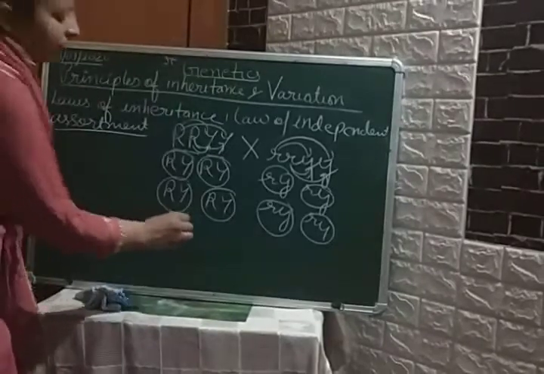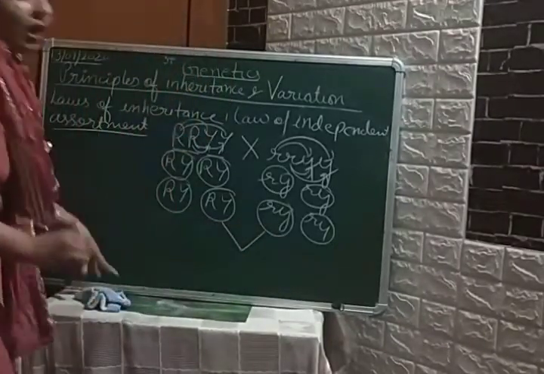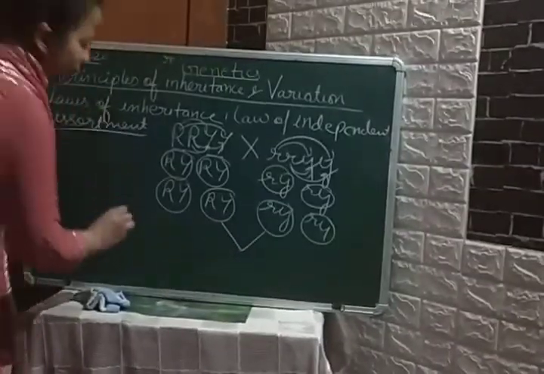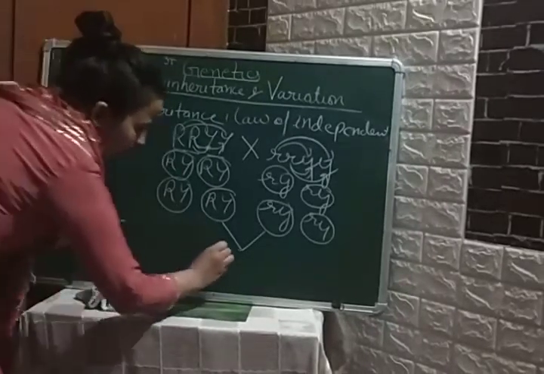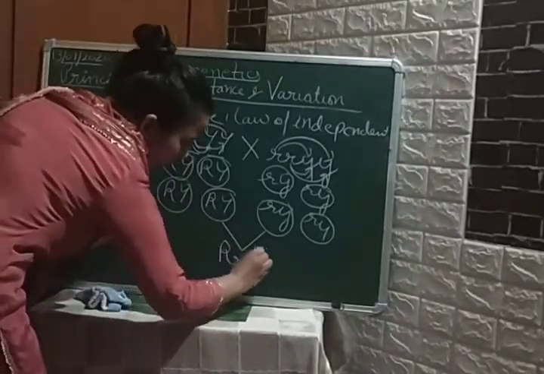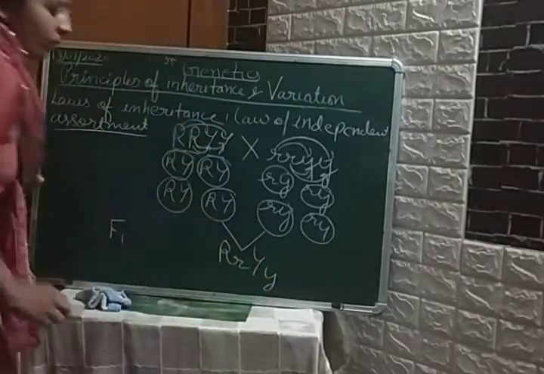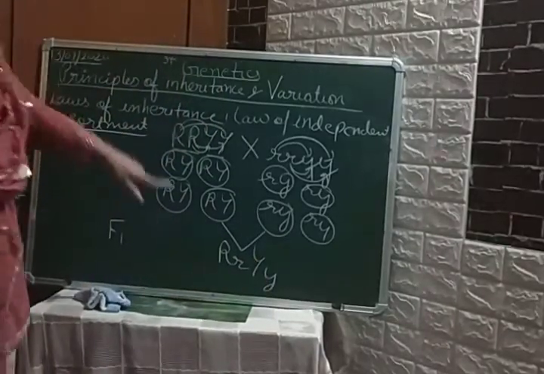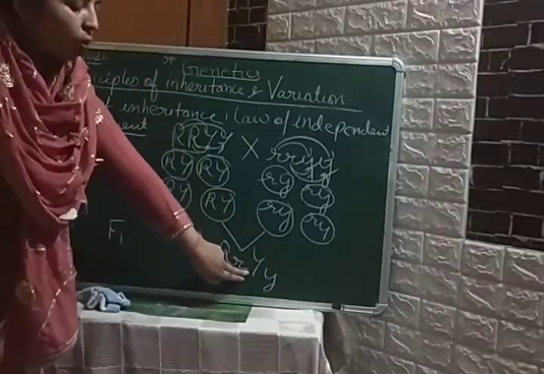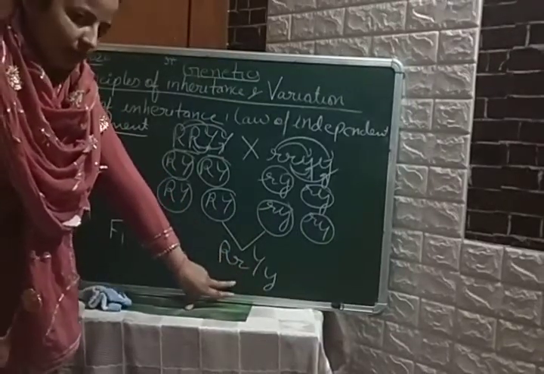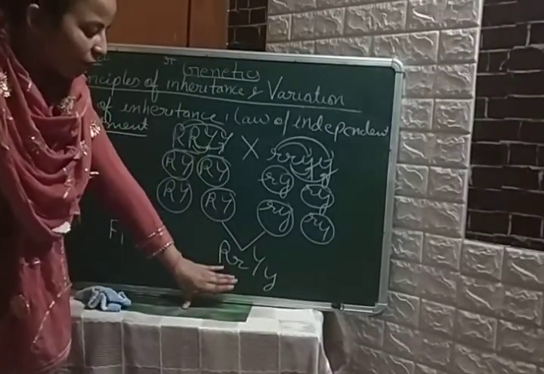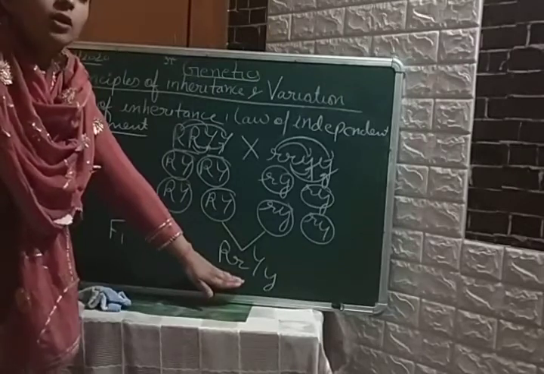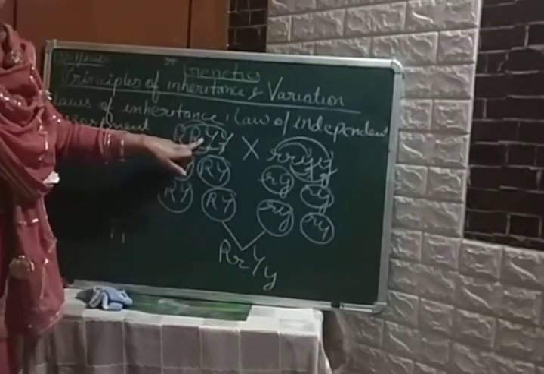Now what will be the phenotype of your F1 generation? Students, it would be round and yellow color seed. But it would be heterozygous and not homozygous, as we have seen in this.